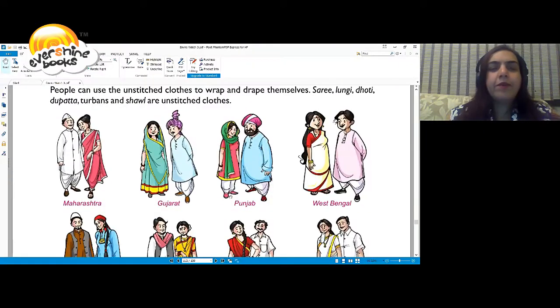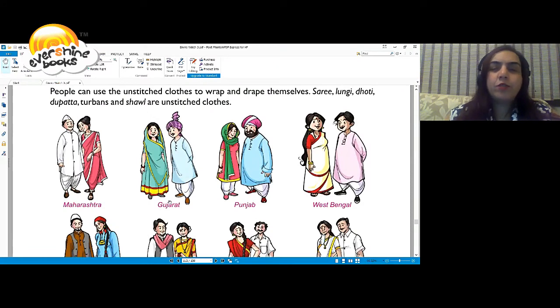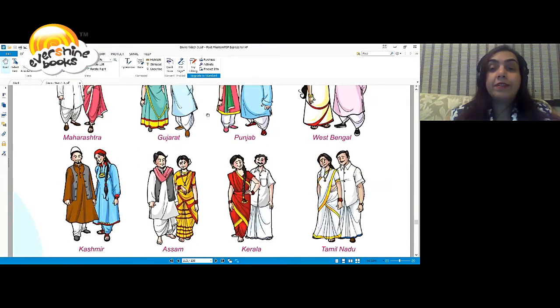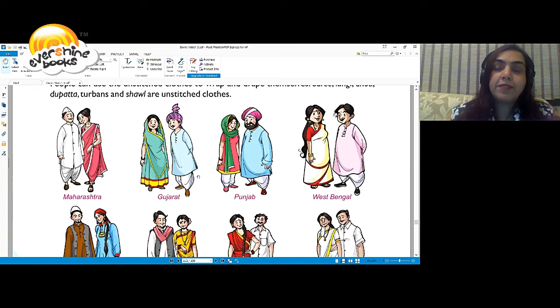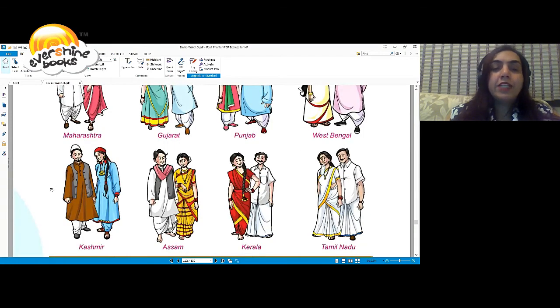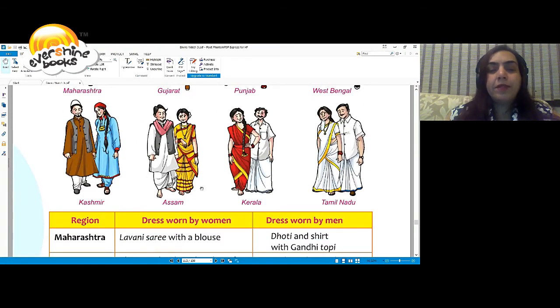Let us go on a tour and see the different costumes belonging to the different states of India. It's beautiful right here in your book. You can see Maharashtra, Gujarat, Punjab, West Bengal. You can see that even though they are wearing saris, the style of wearing saris is different. Even if men are in dhoti, kurta, kurta pajama, the styles can be different. Turbans are of different types, caps are of different types. Kashmir, Assam, Kerala, Tamil Nadu.